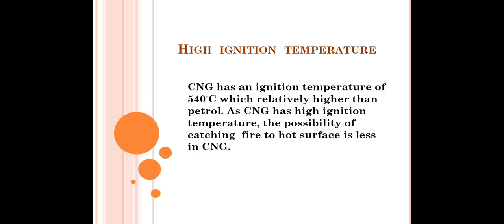Since CNG has a high ignition temperature, the possibility of catching fire from hot surfaces is less. So there is less possibility of such accidents of catching fire. But petroleum has a high possibility of catching fire.